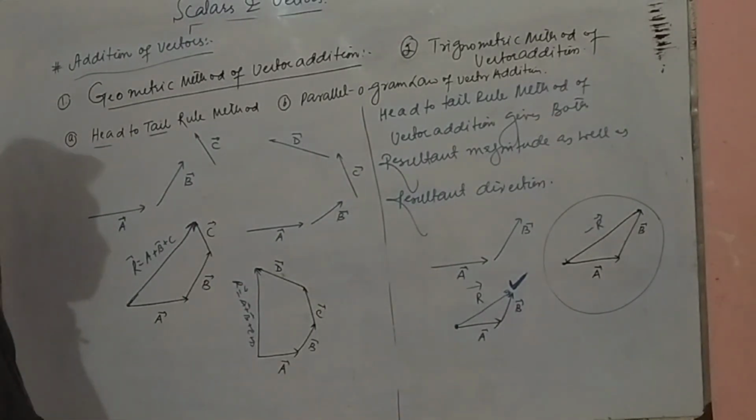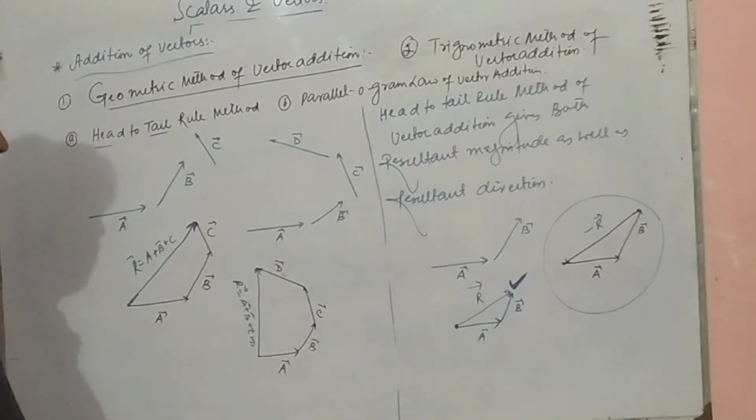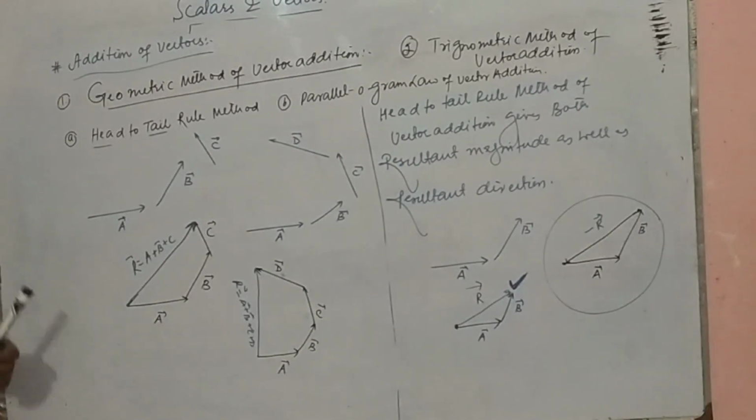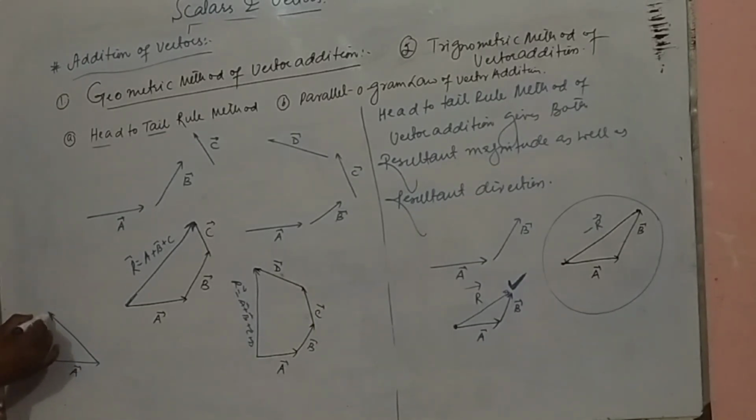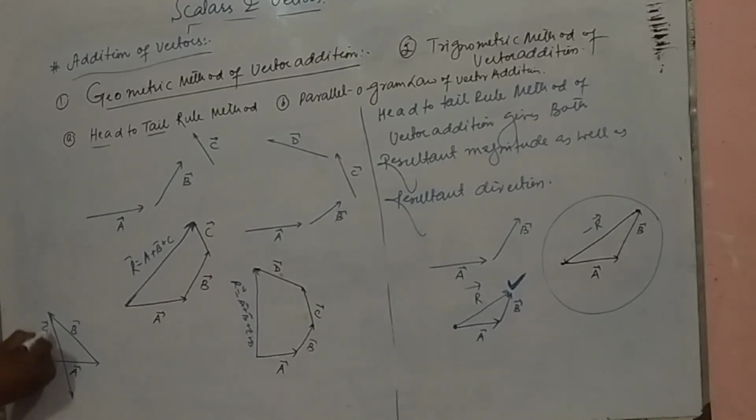If we are given more than 4 vectors, then how will we make the resultant? Let's say this is A vector. I am making it in a random manner.